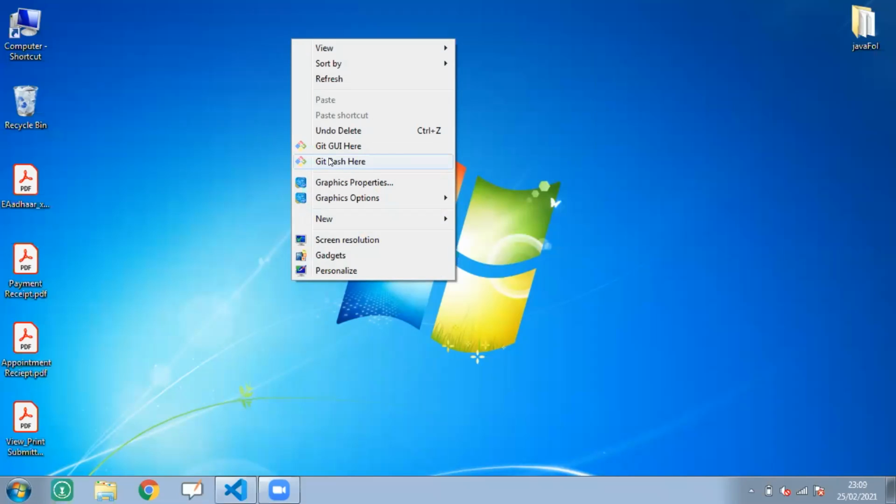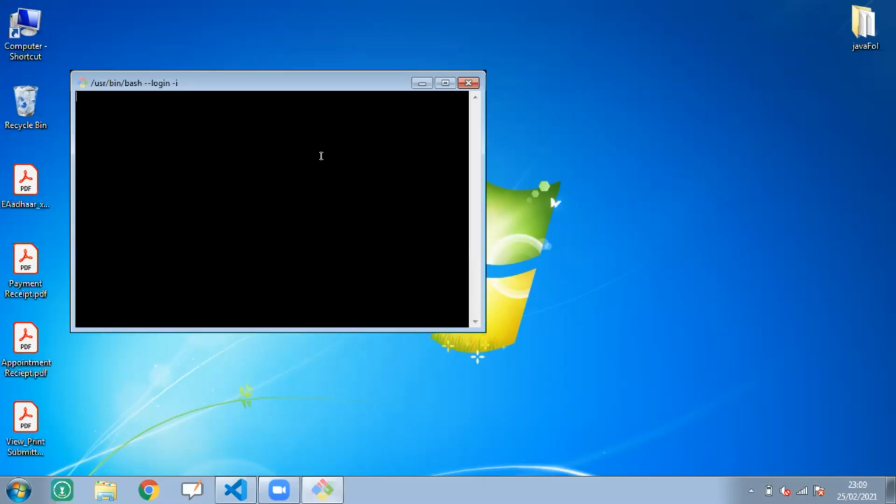So there are two kinds of menu here. You can see Git GUI, graphical user interface, and Git Bash Here. I'm going to use Git Bash Here because it will help you to learn the commands also. Your prompt will look like that. I just right clicked on the desktop.